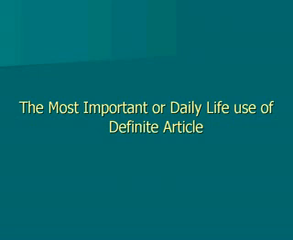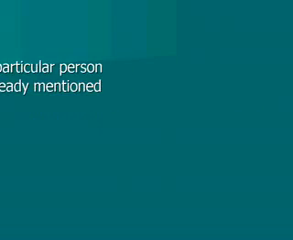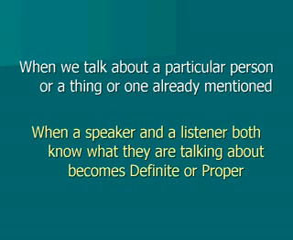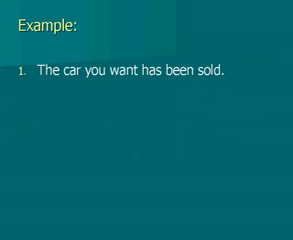Now we'll look at the most important or daily life use of the definite article. When we talk about a particular person or thing, or one already mentioned, we use the definite article. It means that when a speaker and a listener both know what they're talking about, it becomes definite or proper. For example, the car you want has been sold. Example number 1 shows that both the speaker and the listener know the car they are talking about.